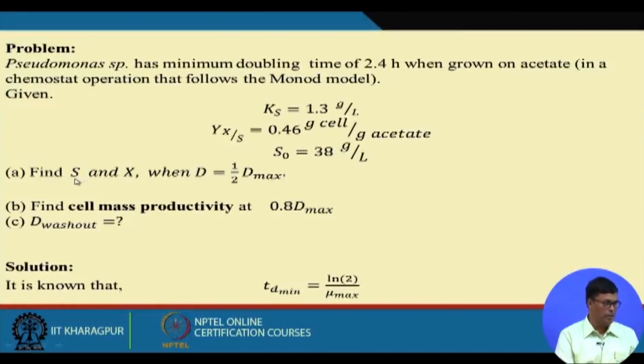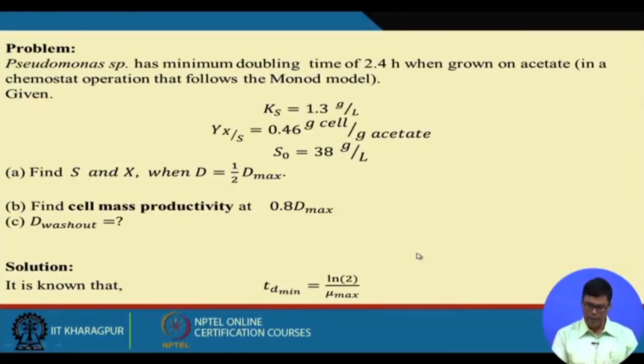S is the steady state substrate concentration and X is the steady state cell mass concentration at dilution rate D equal to half Dmax. Dmax, as I told you in the last class, is the dilution rate when the rate of cell mass formation is maximum. You also have to find the cell mass productivity, which is how much cell you are producing per unit time, at 0.8 Dmax, and calculate D washout. This is a very interesting problem. Let us see how we can solve it.